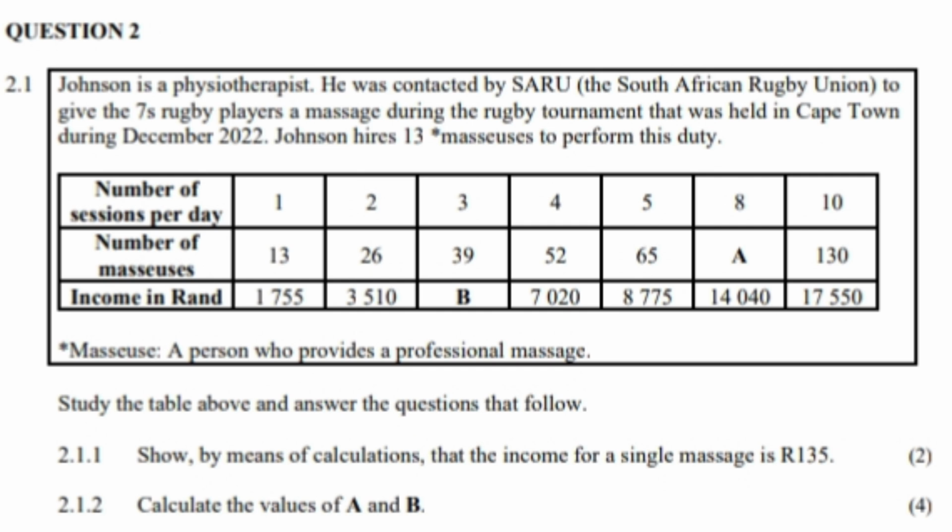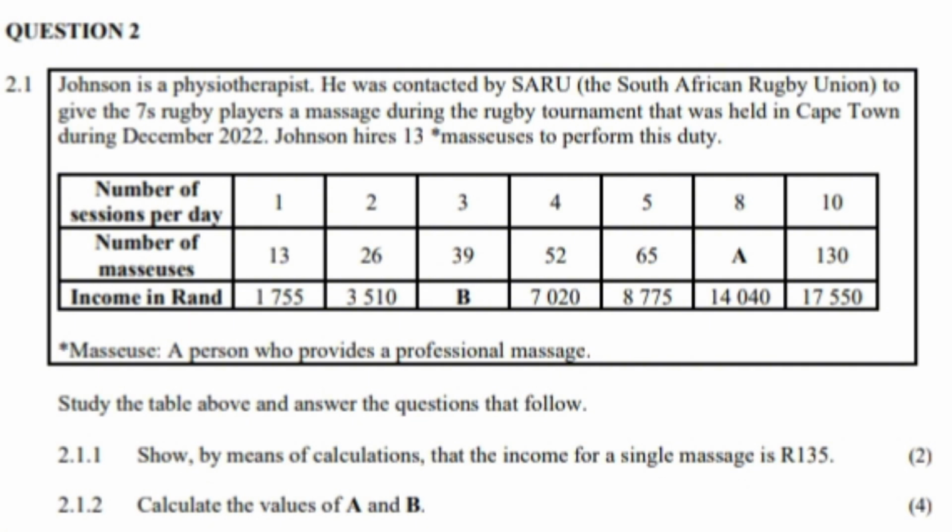So the first question, 2.1.1, says, show by means of calculations that the income for a single massage is 135 rands. So this statement says that a massage is 135 rands, and we have to prove if that is correct or not, or rather we just have to show that indeed a massage costs 135 rands. So there are many ways of answering this question, and I'm going to show you shortly what I mean by that.